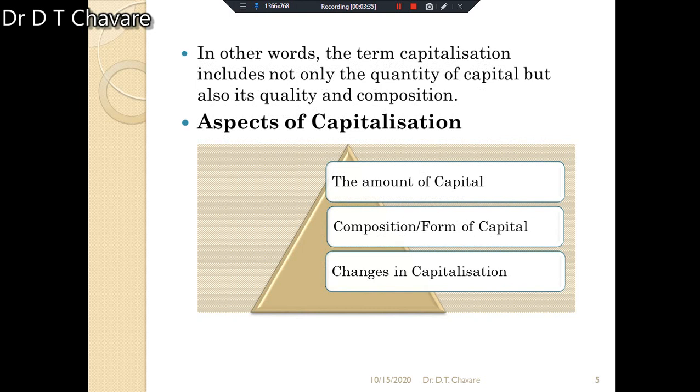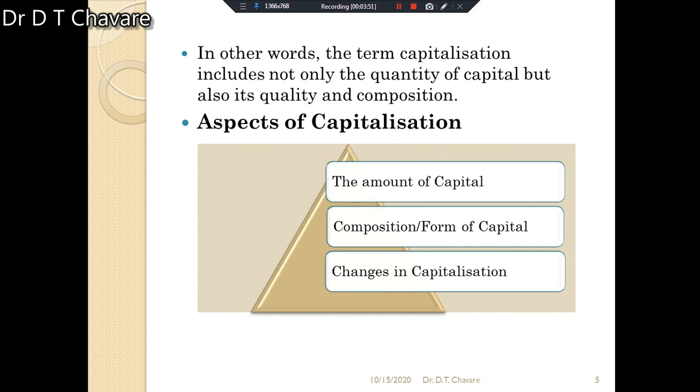In other words, the term capitalization includes not only the quantity of the capital but also its quality and composition. Quantity is also important, but quality and composition are also important.